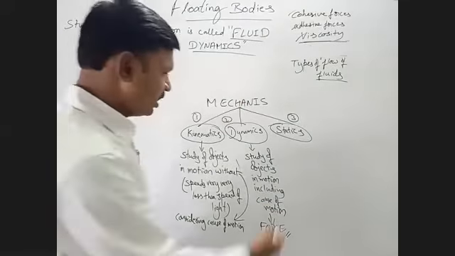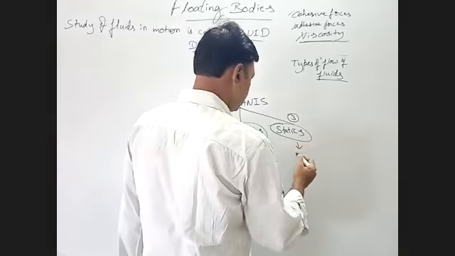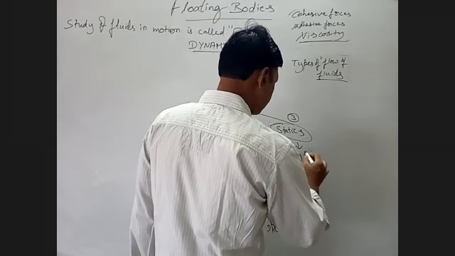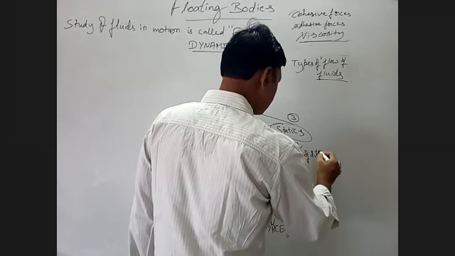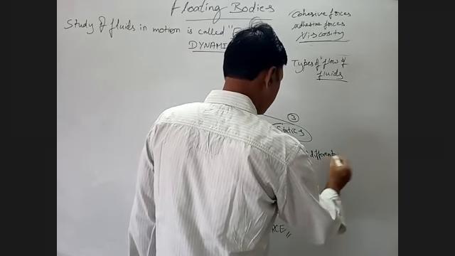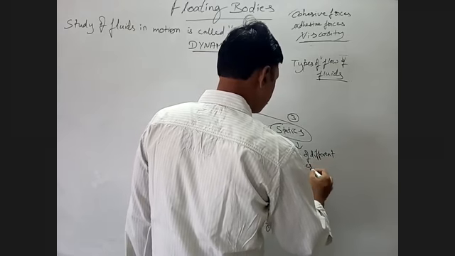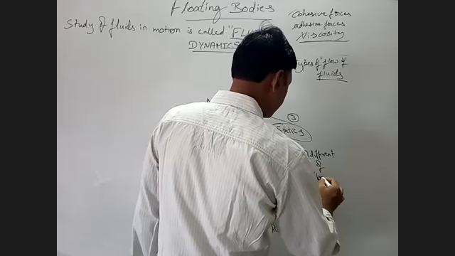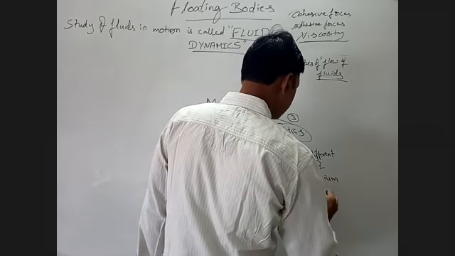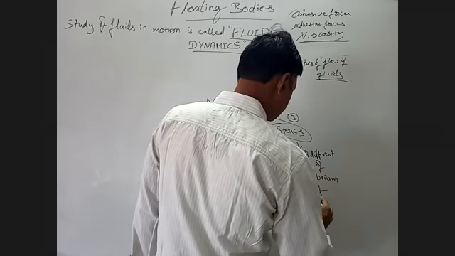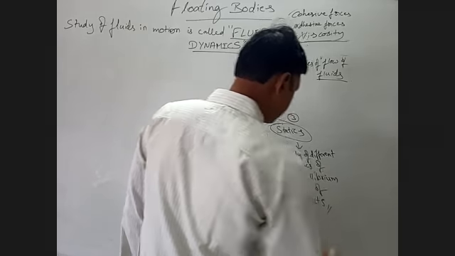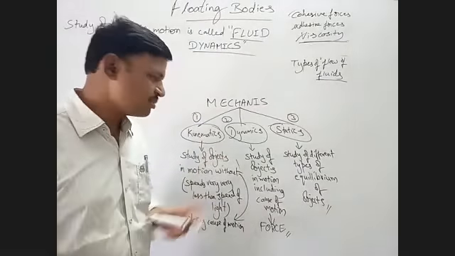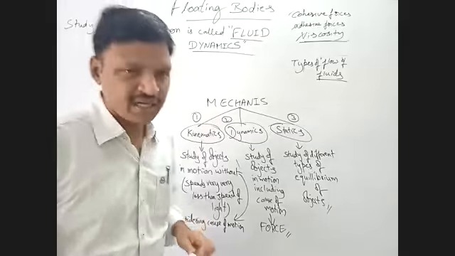And here, regarding the equilibrium, the study of different types of equilibrium of objects: static equilibrium, dynamic equilibrium, etc. So these are the basic branches what we have in mechanics now.